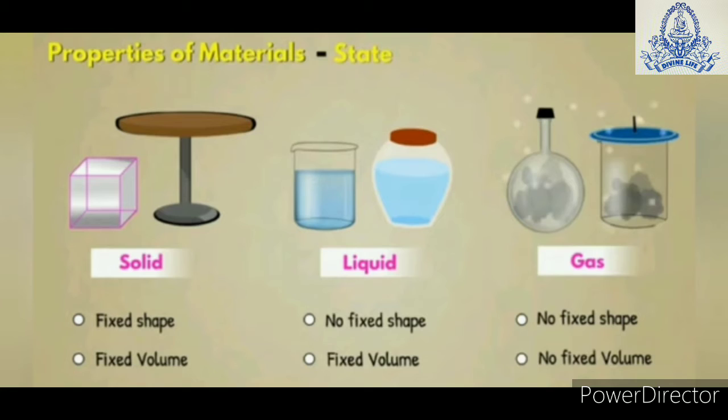Next classification is based on the state of materials. Basically, material exists in three states. Those having fixed shape and volume are called solids. Having fixed volume but not a fixed shape are liquids. Neither fixed shape nor volume are called gases.